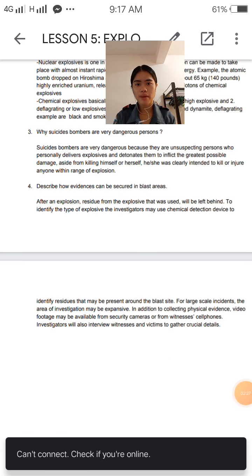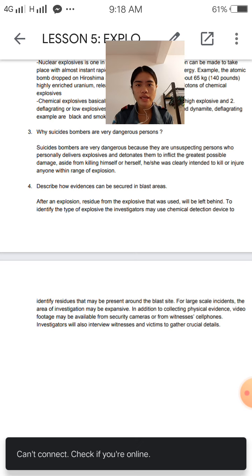Number 3. Why are suicide bombers very dangerous persons? Suicide bombers are very dangerous because they are unsuspecting persons who personally deliver explosives and detonate them to inflict the greatest possible damage. Aside from killing himself or herself, the bomber clearly intends to kill or injure anyone within range of the explosion.